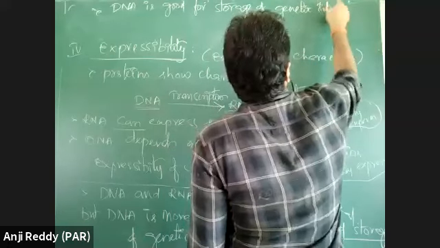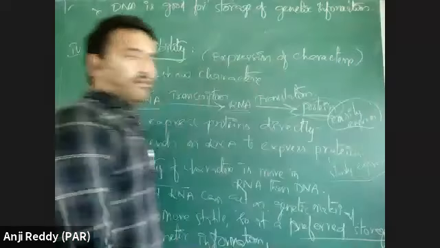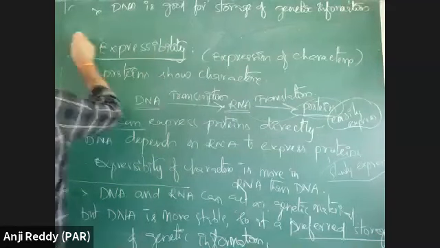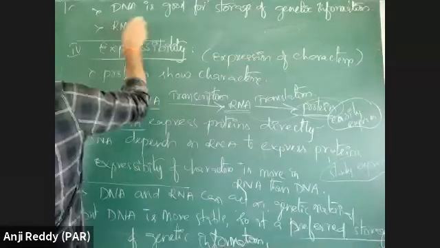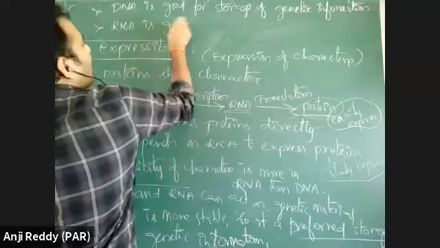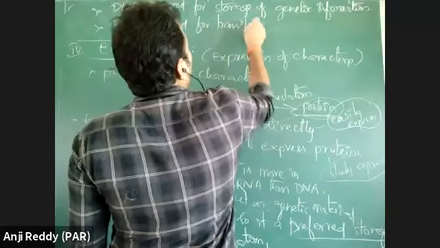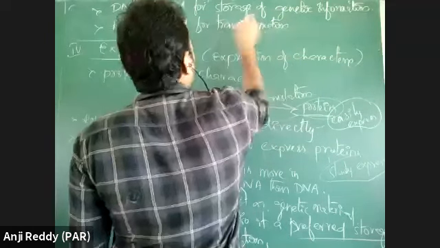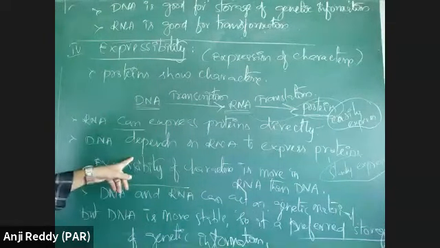Genetic information means no changes, because DNA has more stability when compared to RNA. So DNA is good for storage of genetic information, but RNA is good for transmission of character.